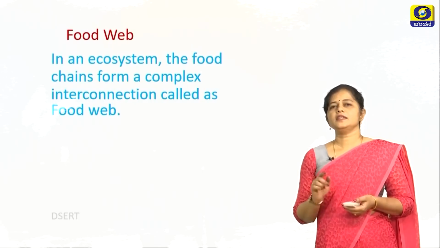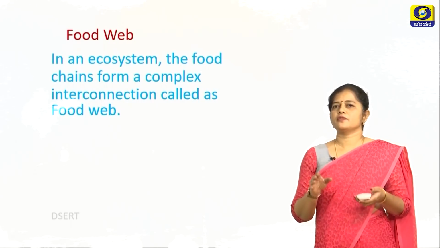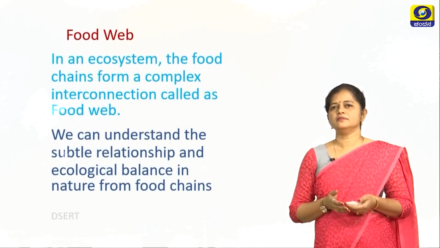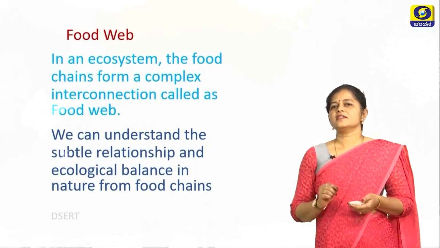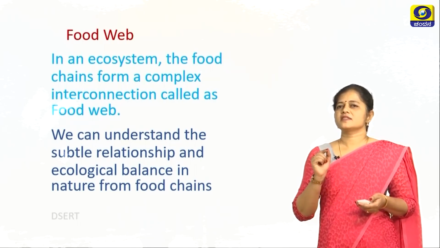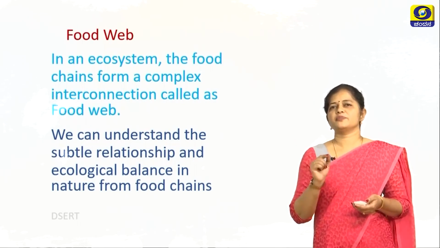Let us discuss another concept called the food web. A food web is mainly an interrelated food chain. There are many food chains which are interrelated in an ecosystem. One organism is eaten by many other organisms and each of them are interrelated. In an ecosystem, the food chains form a complex interconnection with each other, which is called the food web. We can understand the subtle relationship of the ecological balance that is there in nature from these food chains and food webs.